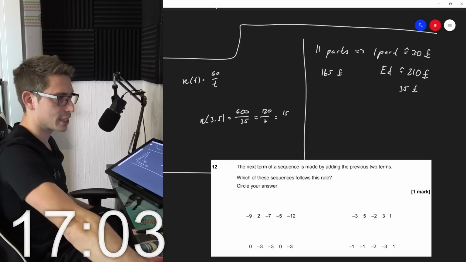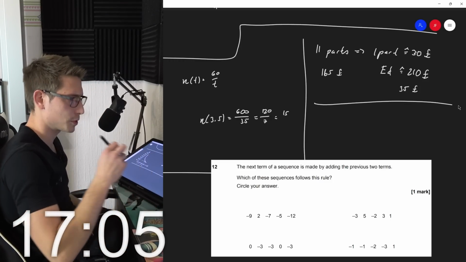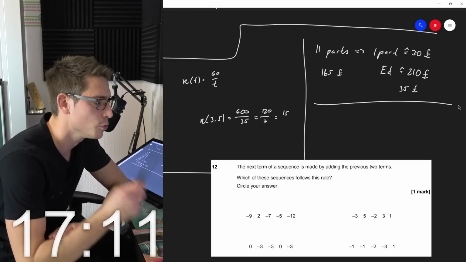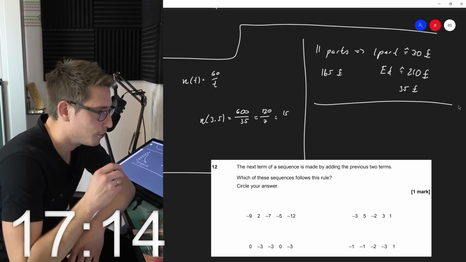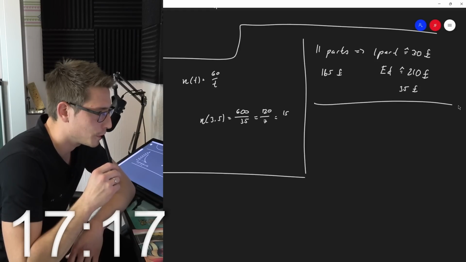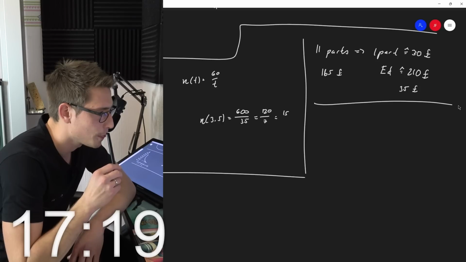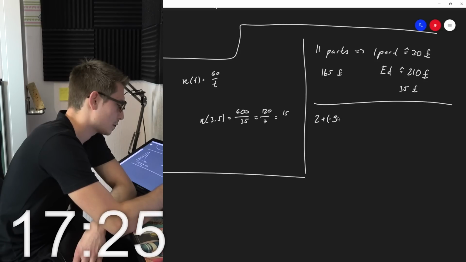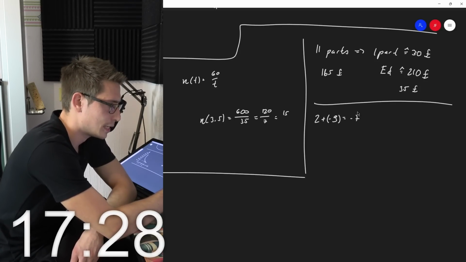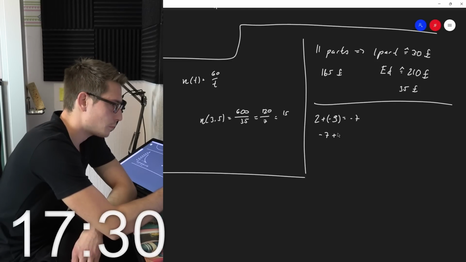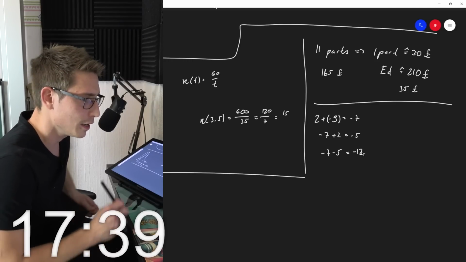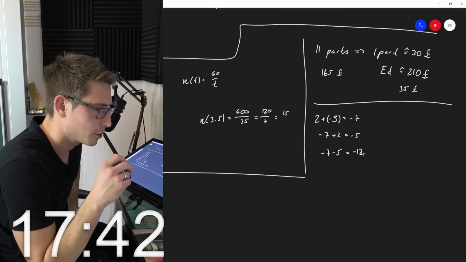The next term of a sequence is made by adding the previous 2 terms. Which of these sequences follows this rule? Okay, so we got 2 plus -9 is -7. Then we get -7 plus 2 is equal to -5, and then -7 plus -5 is equal to -12. To the very first one.